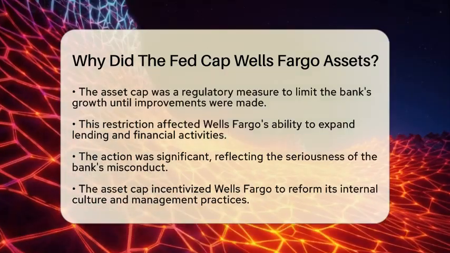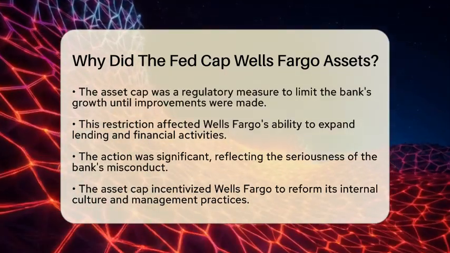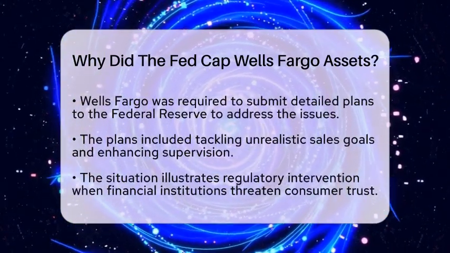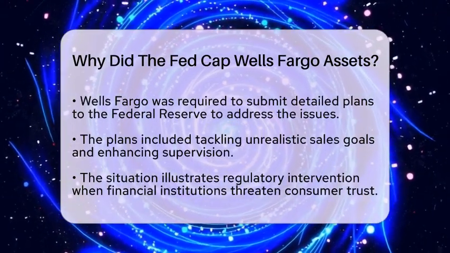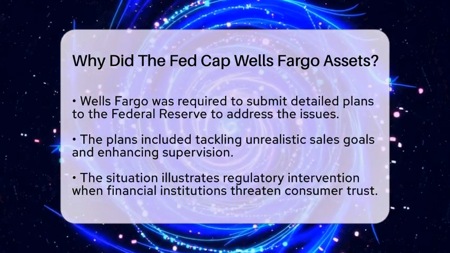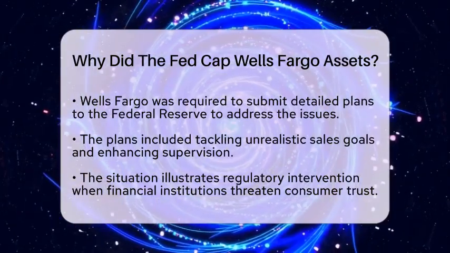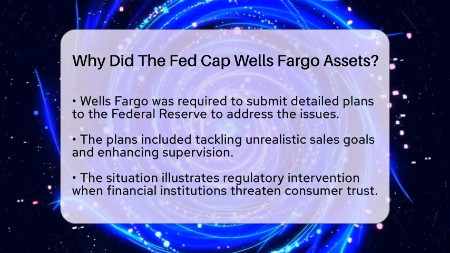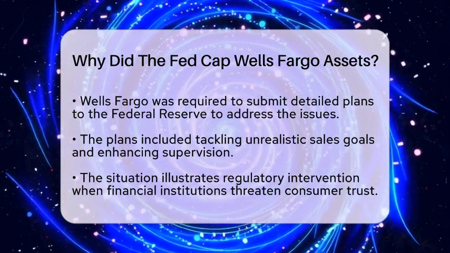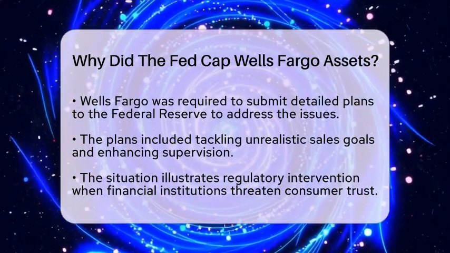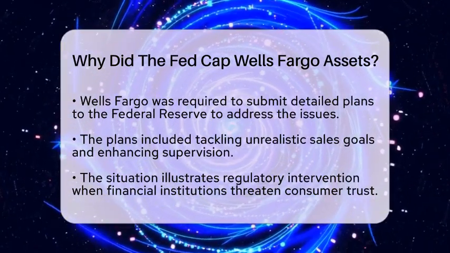The asset cap served as a strong incentive for the bank to reform its internal culture and management practices. Wells Fargo had to submit detailed plans to the Federal Reserve, showing how it would address the root causes of the scandal. This included tackling unrealistic sales goals and improving supervision. Only after meeting these requirements could Wells Fargo request the lifting of the asset cap.